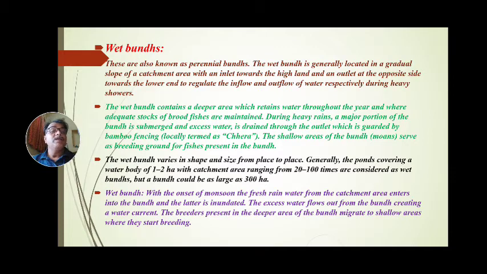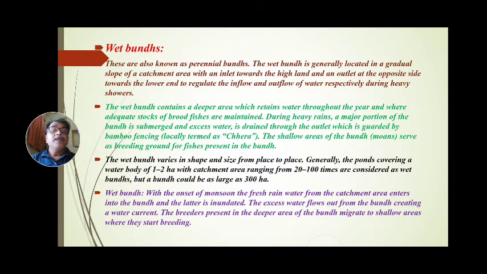Wet bunds vary in shape and size from place to place. Generally, the ponds cover a water body of 1 to 2 hectare, with a catchment area ranging from 20 to 100 times more than that of the pond area.